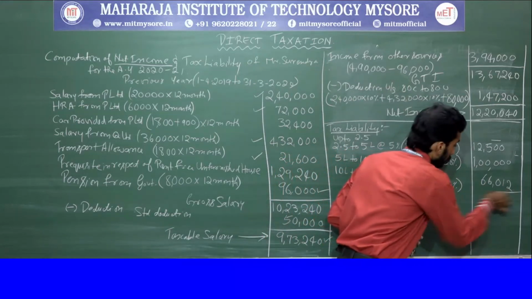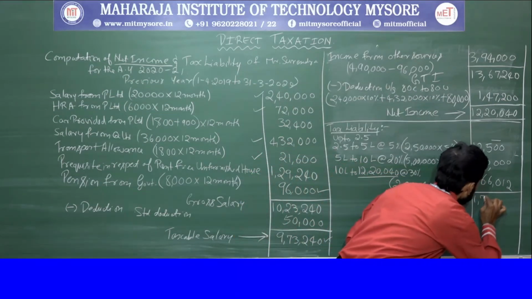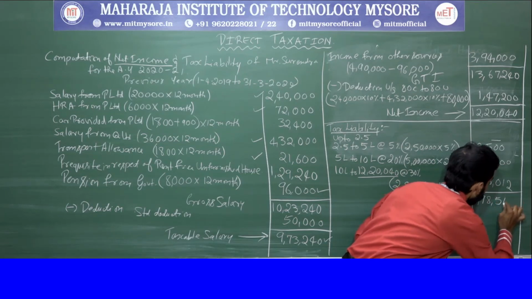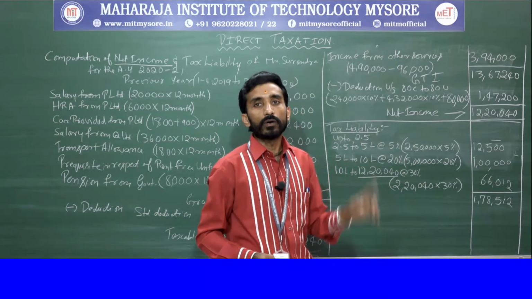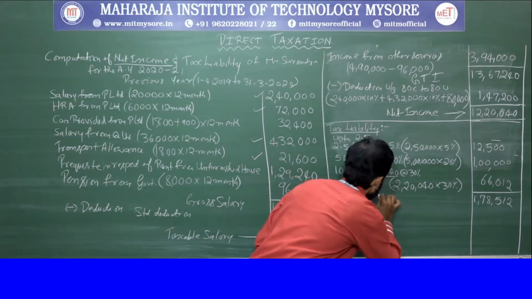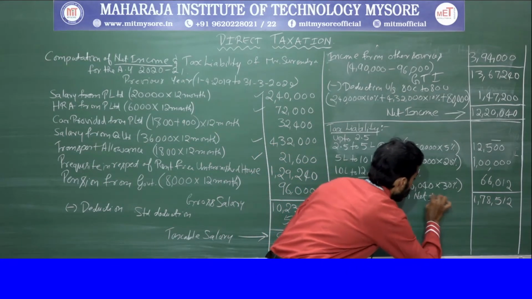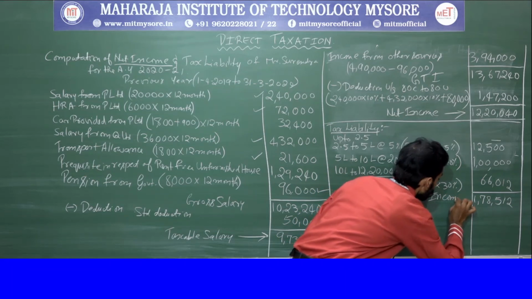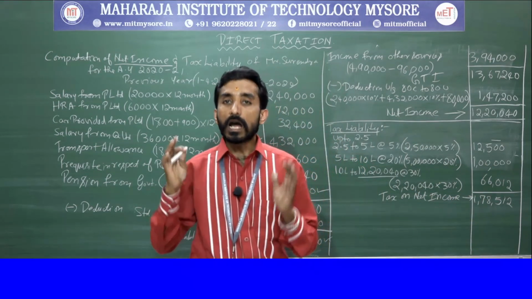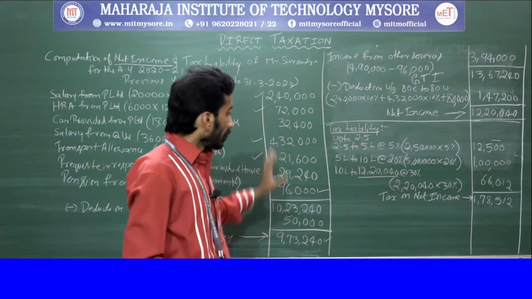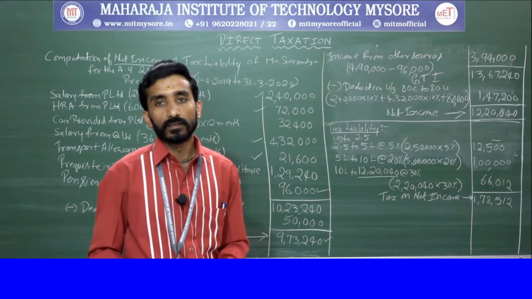So now you need to add this, right? 1,78,512. So this amount is said to be tax on net income. Clear? Afterwards, there is one more thing you need to give. That is cess.